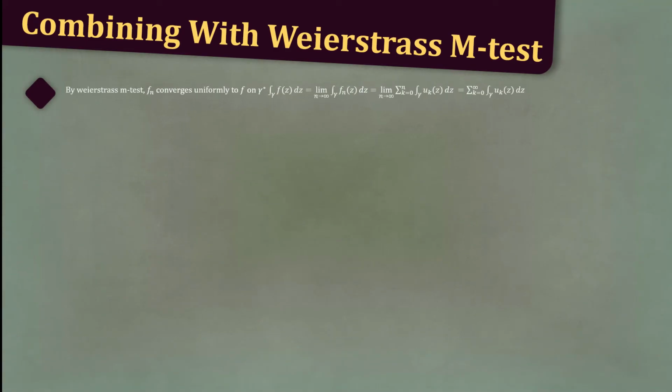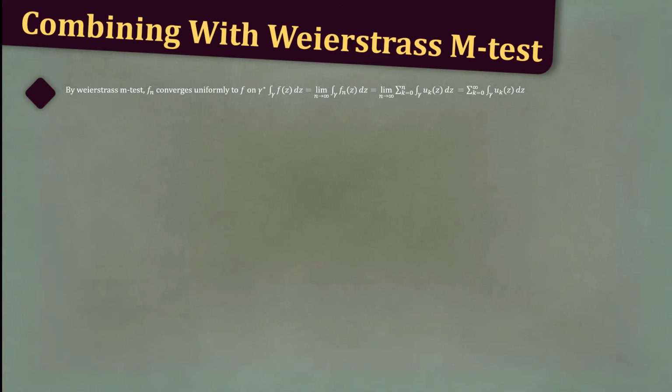Then, by the Weierstrass M test, f sub n converges uniformly to f on gamma star, so the integral over gamma of f of z dz is equal to the limit as n approaches infinity of the integral over gamma of f sub n of z dz, which is equal to the limit as n approaches infinity of the sum as k goes from 0 to n of the integral over gamma of u sub k of z dz, which is equal to the sum as k goes from 0 to infinity of the integral over gamma of u sub k of z dz.